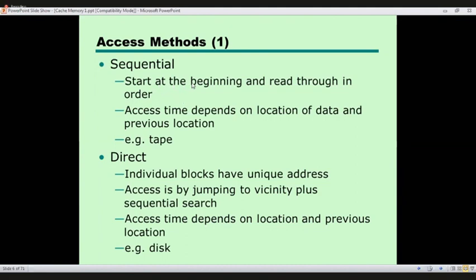Now, we have to follow the order of the locations when reading or writing. We cannot go to the place we need at once. To read a particular location, we have to read the location before that.